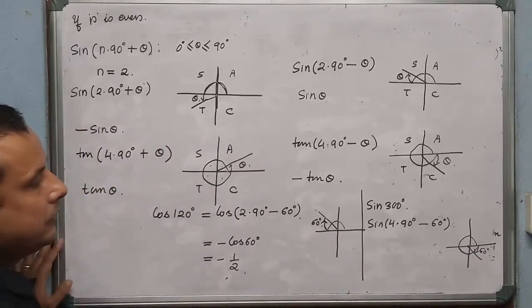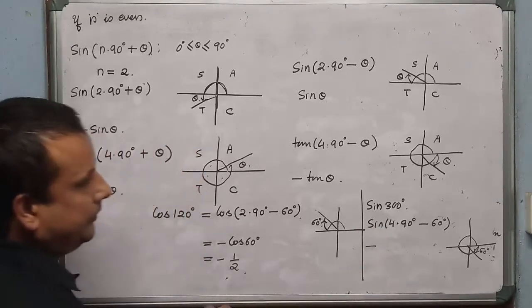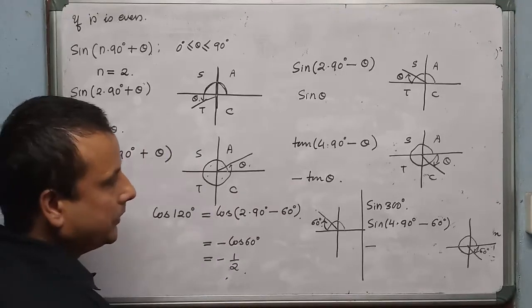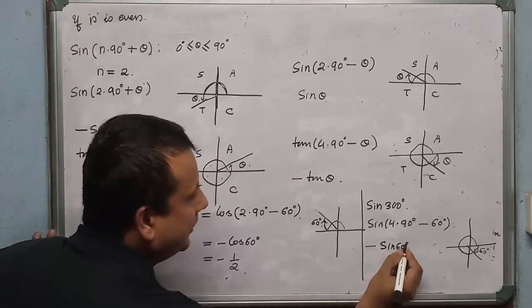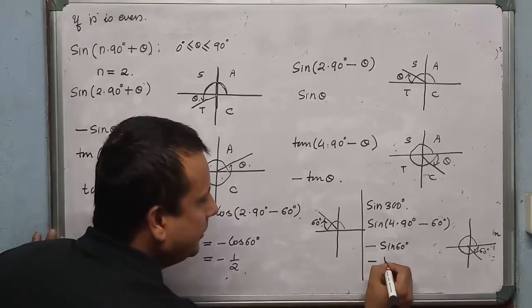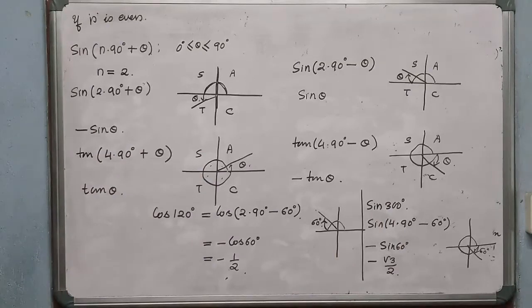This lies in the fourth quadrant. In the fourth quadrant, the sign is negative. Only cos or sec will be positive. So it is minus sine 60 degree, and the value of sine 60 is root 3 upon 2. The value of sine 300 degree is minus root 3 upon 2. This is for when the multiple of 90 is even.